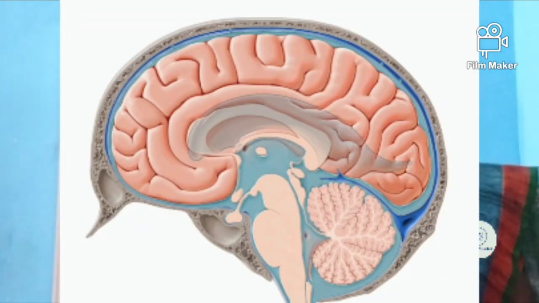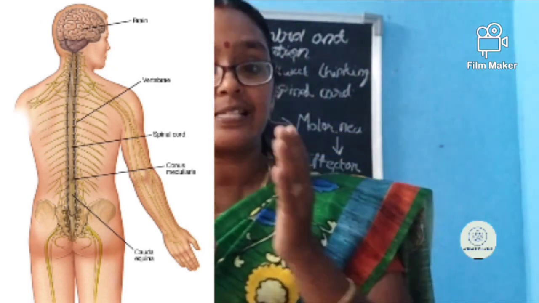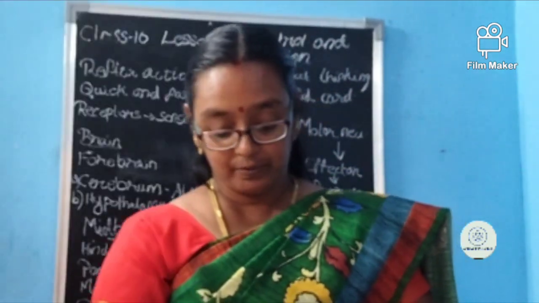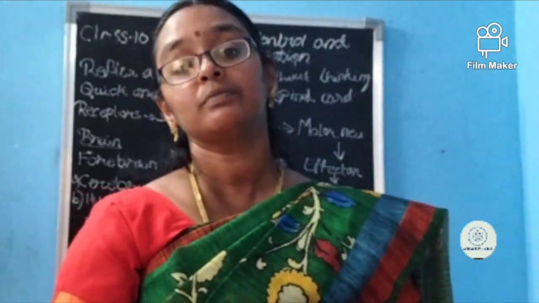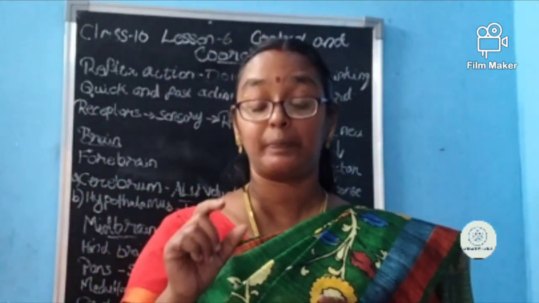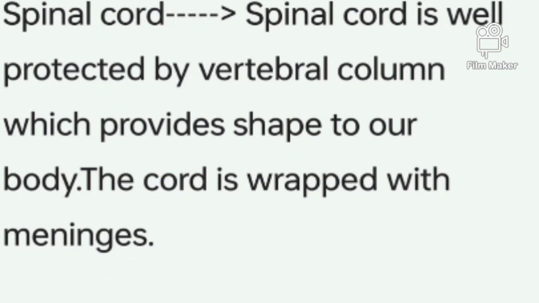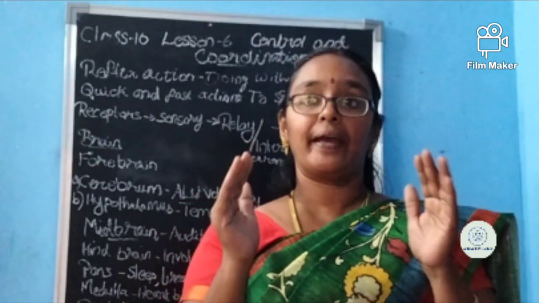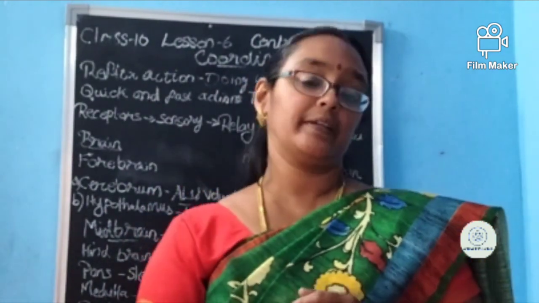Is it clear? Then about the spinal cord. Spinal cord is well protected inside what, ma'am? Vertebral column. Okay, how many individual bones are there in the vertebral column? From 6th standard itself we are learning 33 vertebrae or small bones are there. Then the spinal cord also is wrapped in meninges. These are the layers which help for protecting the spinal cord.